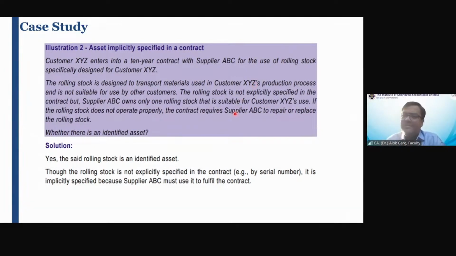Why? First, it is implicitly written in the contract. Second, the lessor does not have a substantive right to replace the asset. Okay. Yes, the said rolling stock is an identified asset. Though the rolling stock is not explicitly specified in the contract, for example, by serial number, registration number, etc., it is implicitly specified because supplier ABC must use it to fulfill the contract, right?